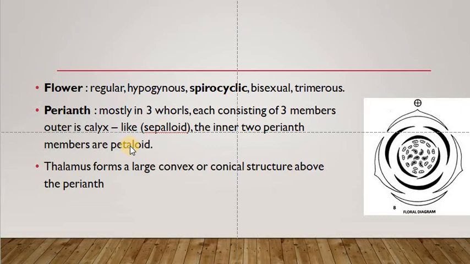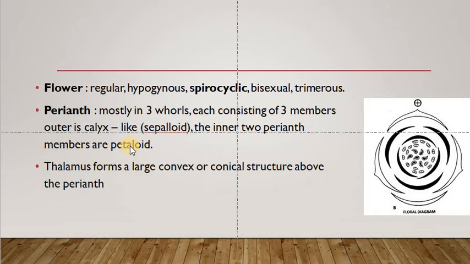So the non-essential whorls are called perianth. Mainly they are of three whorls consisting of three members of outer calyx which are like sepals. They are called sepaloid perianth. And the inner two layers of perianth are petaloid. They are called petaloid perianth.